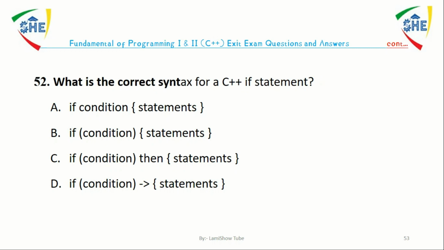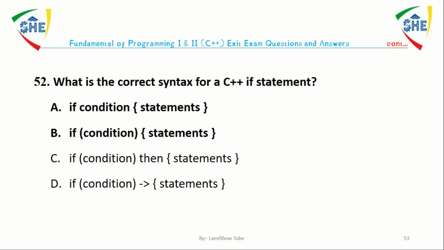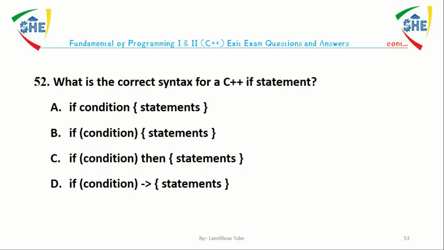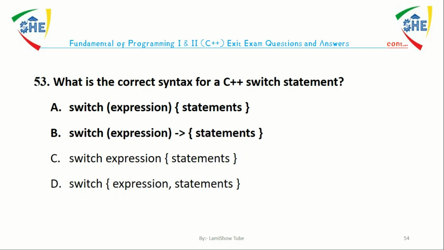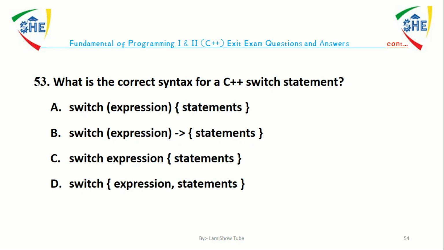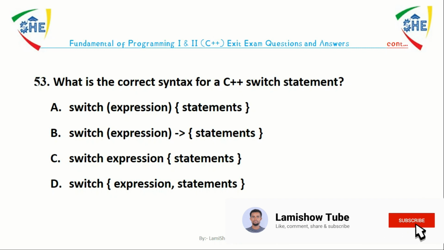Question number 52. What is the correct syntax for a C++ if statement? The answer is B. The correct syntax for a C++ if statement is if, then in the bracket condition, then curly brace statement. Question number 53. What is the correct syntax for C++ switch statement? The answer is A. The correct syntax for a C++ switch statement is switch, then in the bracket expression, then curly brace statement.